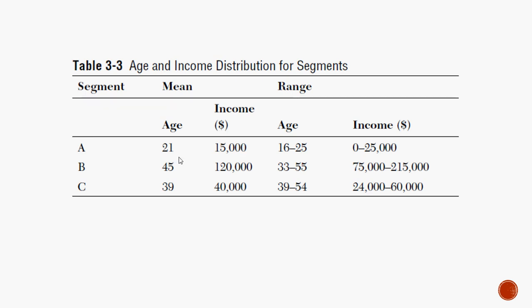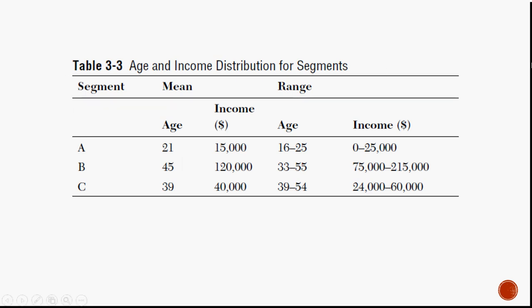Now say for example, this is the result that you get out of the cluster analysis. You have a mean and a range value here. Cluster analysis has given you three clusters, cluster A, cluster B and cluster C. This has been done based on two demographic dimensions, age and income.